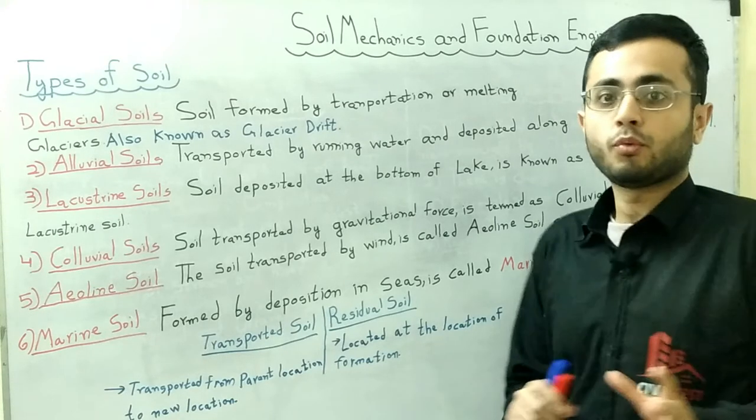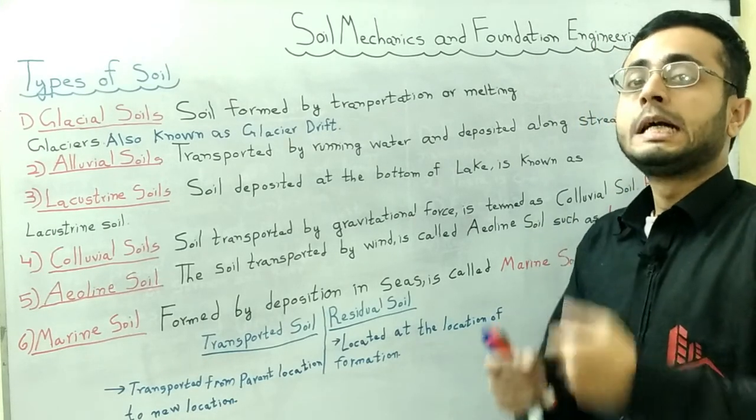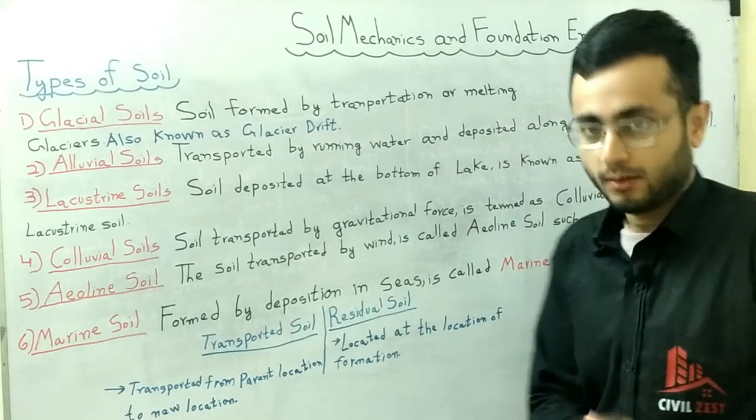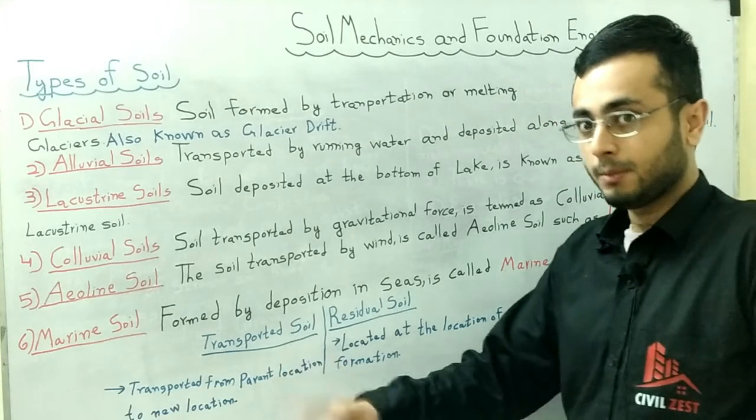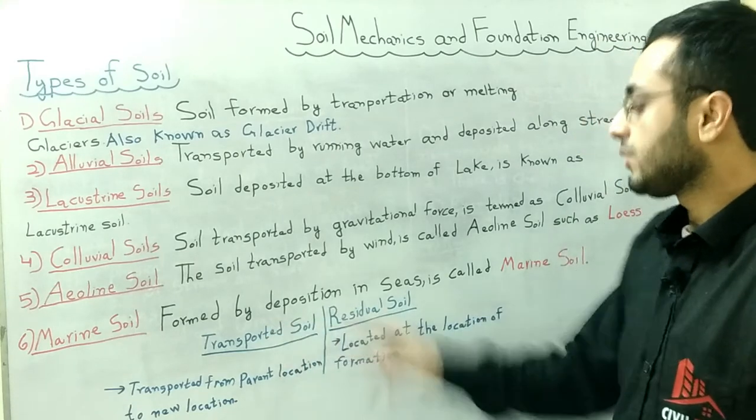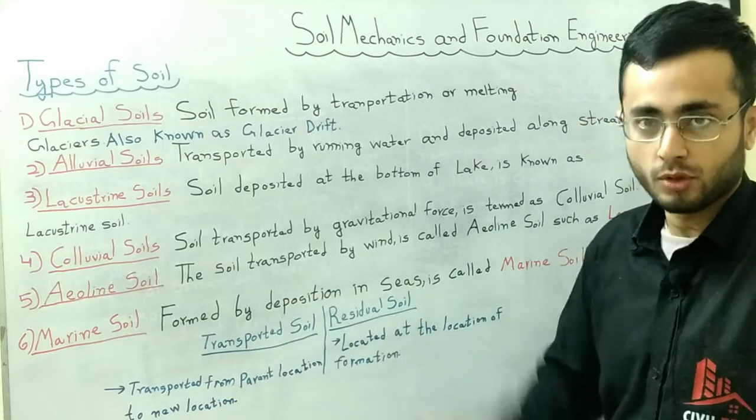So friends, next we discuss the types of soil. There are different types of soil on the basis of transportation and residence. Basically, the classification is two types of soil. First is residual soil and second is transported soil.